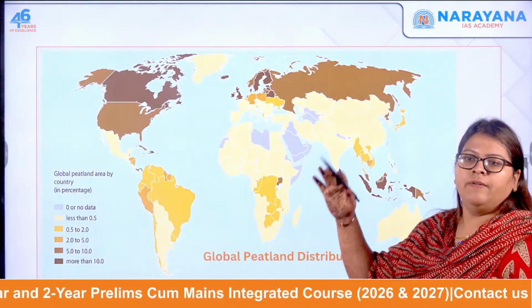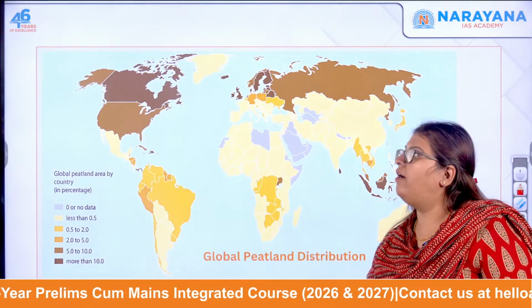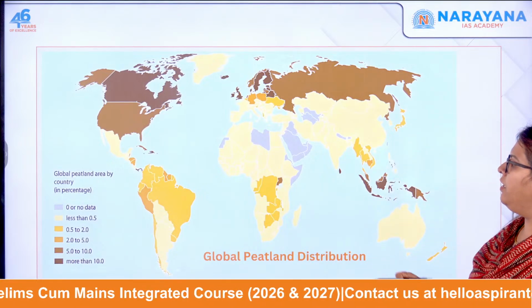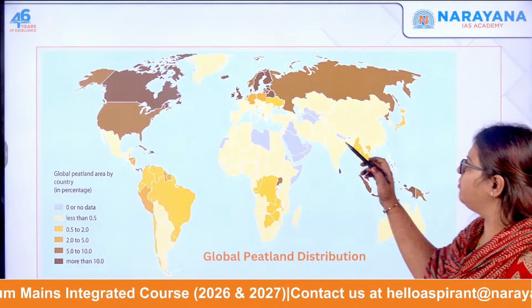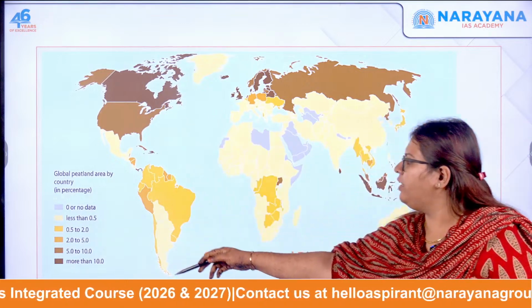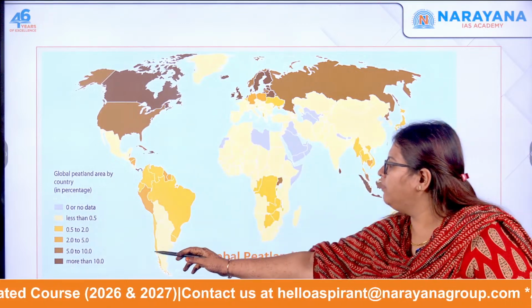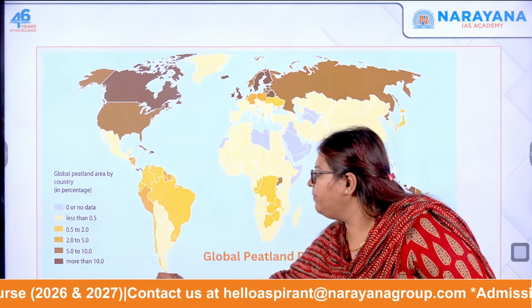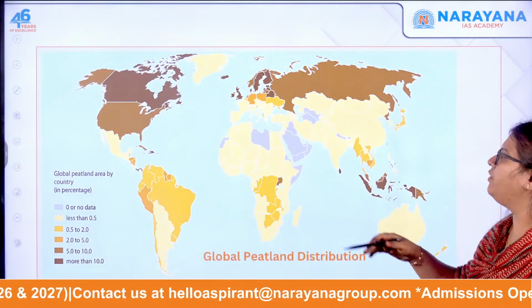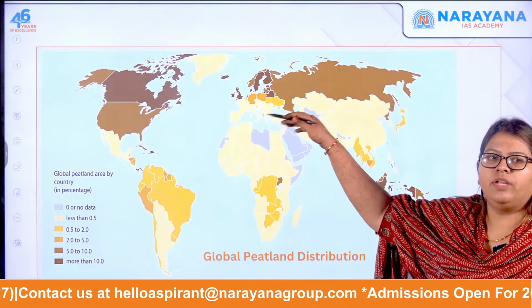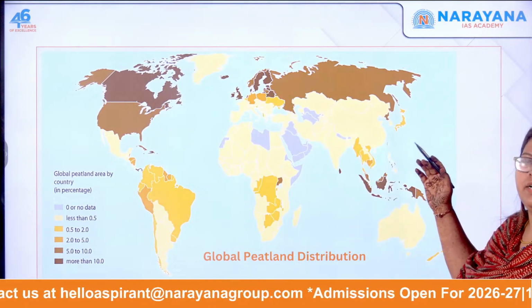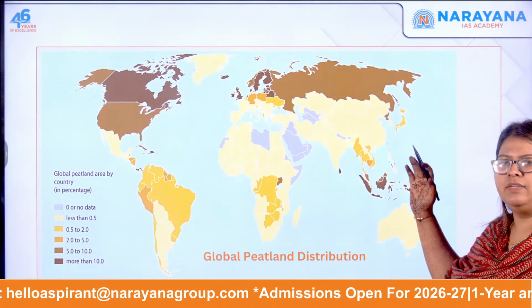So if you see, this is the global distribution of peatlands. Here you can see the distribution of peatlands by area of the country, where 5 to 10% and more than 10% is the representation of the peatlands, mostly in the boreal regions, that is between the polar as well as the temperate regions.